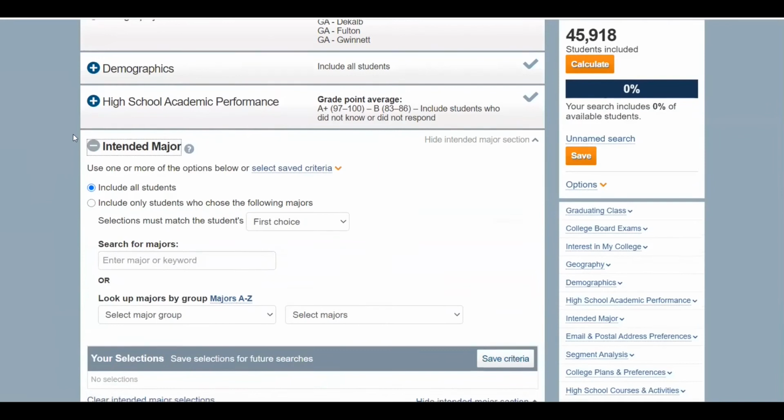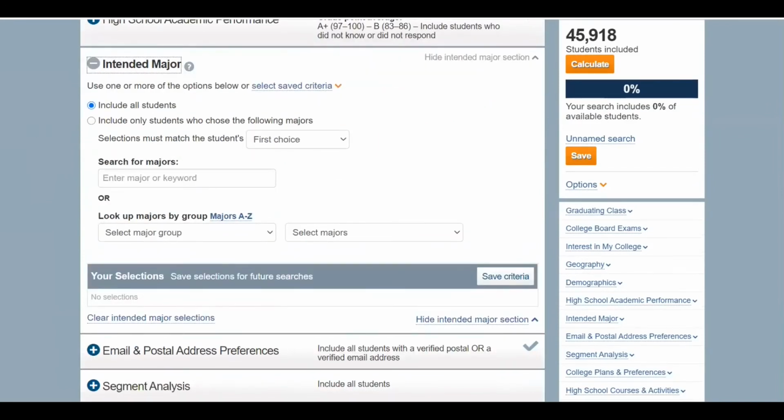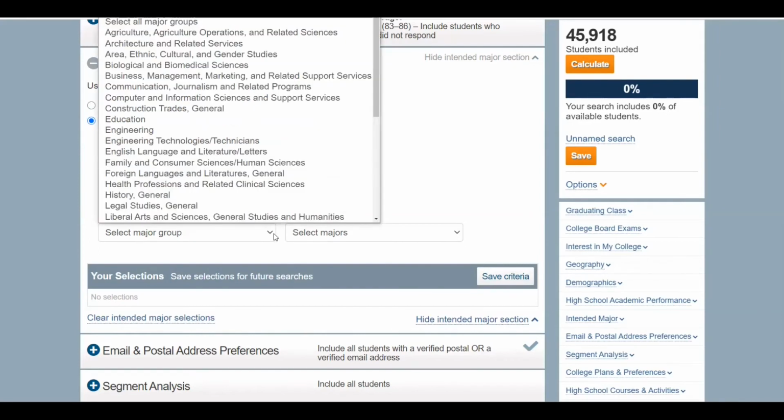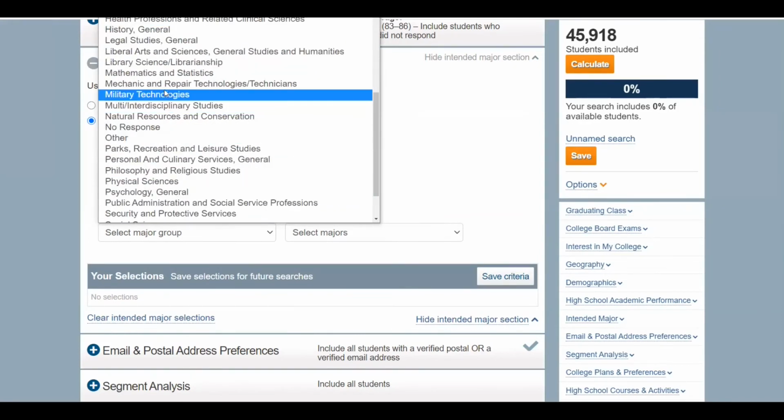Within the intended major section, we have a few different options. You can search by first choice or any choice, as students can provide more than one option in most cases when they opt into search. Searching by any choice is the more inclusive option. No response, if it were a major, would be the most popular.